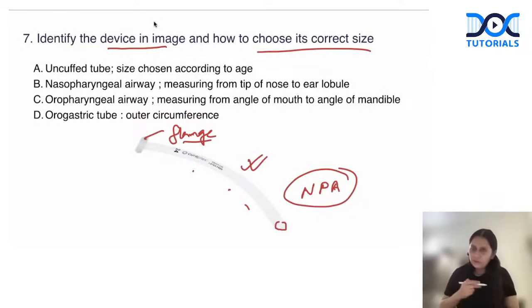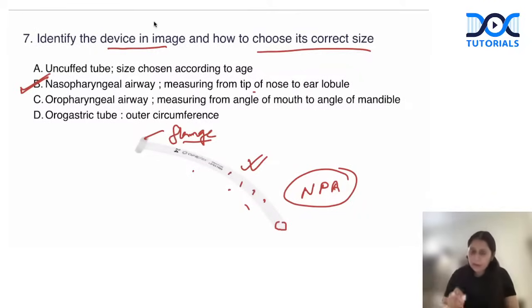So this is a nasopharyngeal airway. And how do we choose the correct size? By measuring from tip of nose to ear lobule. So B is the right answer. So I showed you the oropharyngeal airway. This is not oropharyngeal airway. Uncuffed tube may look similar, but it will have markings on it. Nasopharyngeal airway doesn't have any markings on it.